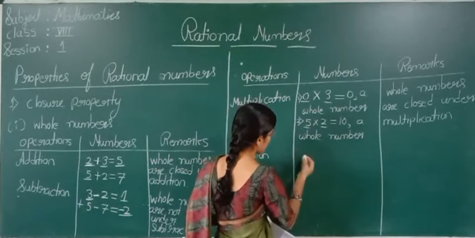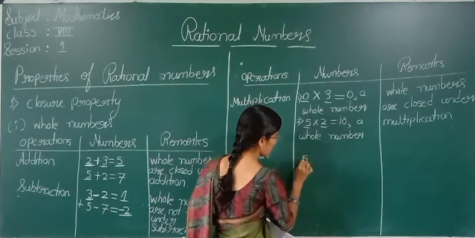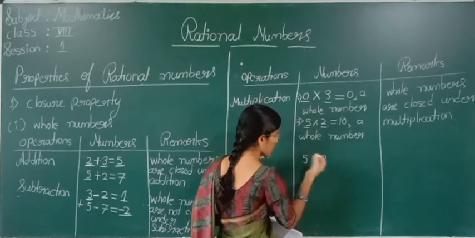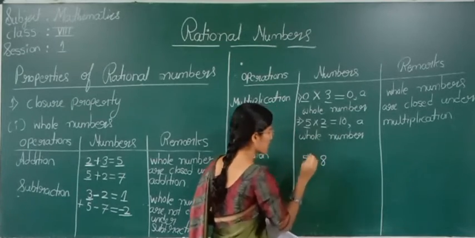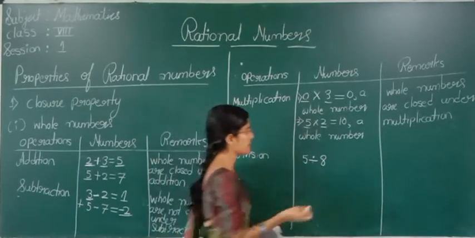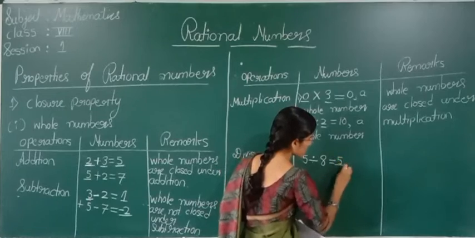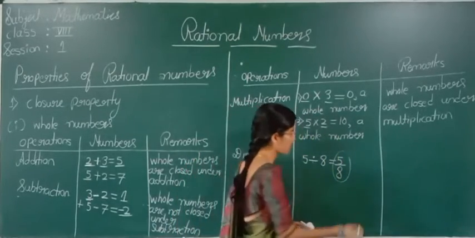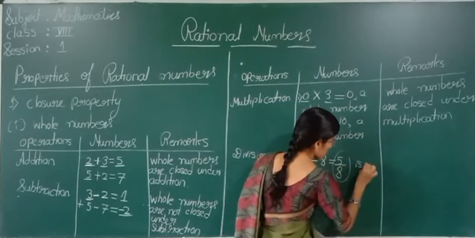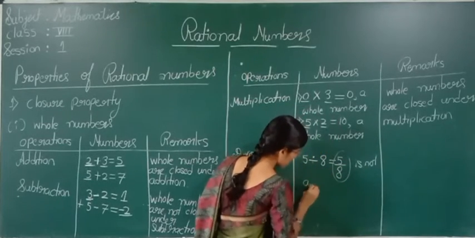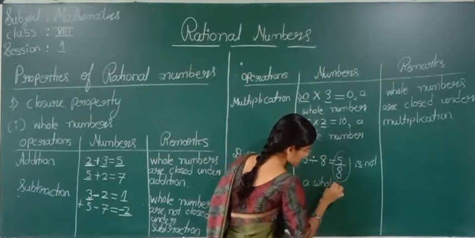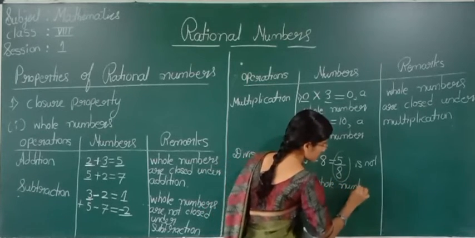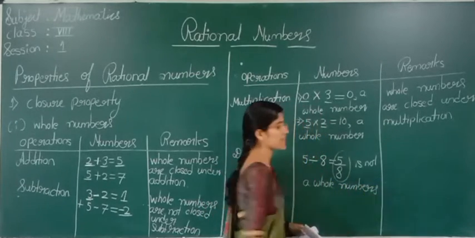See, if I take two whole numbers, 5 is a whole number and 8 is also a whole number. If I perform the operation of division, 5 divided by 8. Is 5 divided by 8 a whole number? No. 5 by 8 is not a whole number. So what remark can we give?